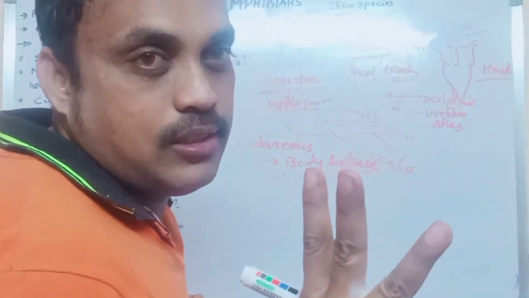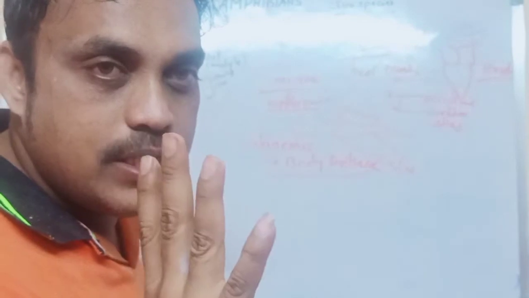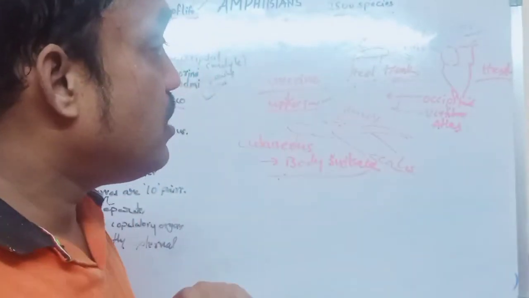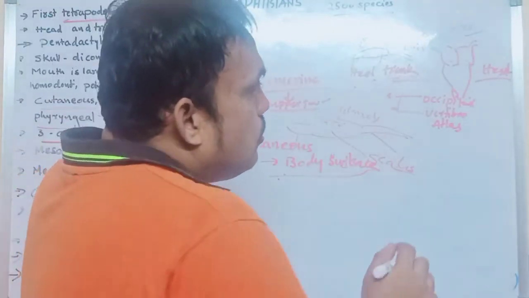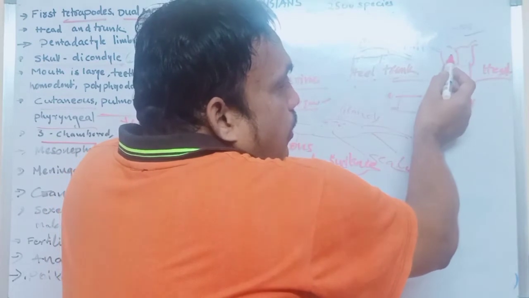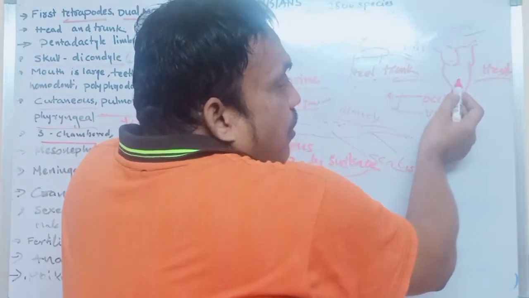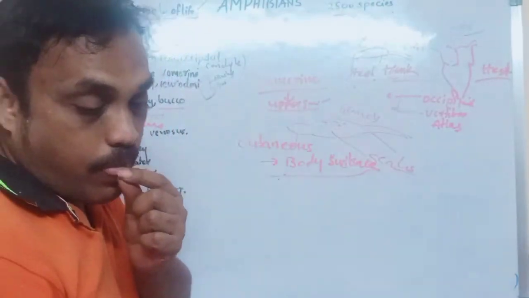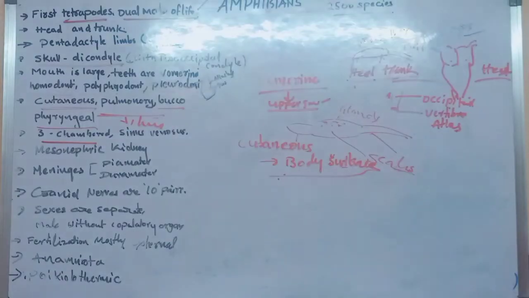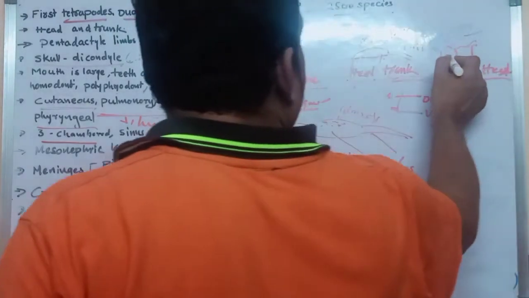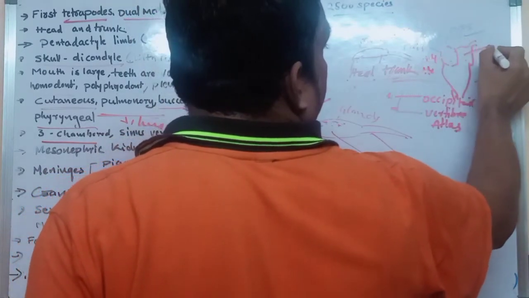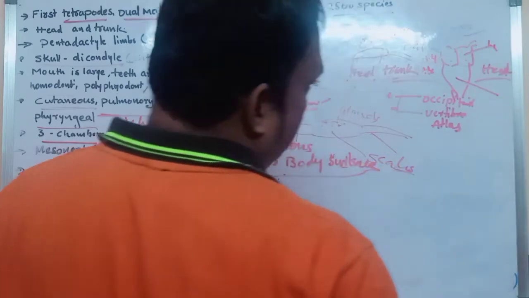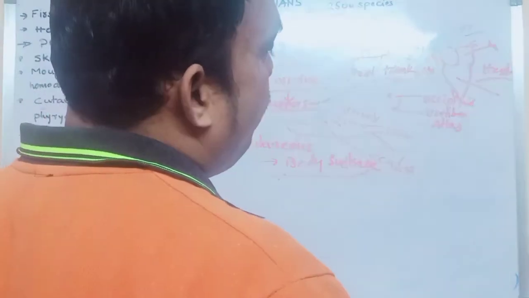Our heart, meaning human beings' heart, is divided into four chambers, but amphibians' heart is divided into three chambers only. Three chambers: two auricles, right atrium, left atrium, and one ventricle. That is very, very important. What are they? Right atrium, left atrium, and one ventricle.